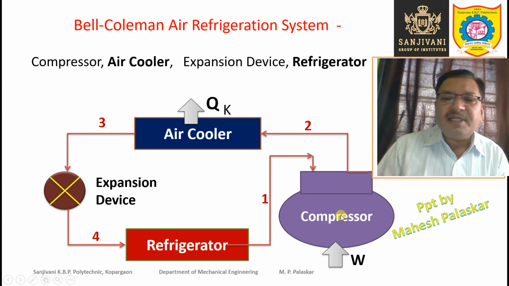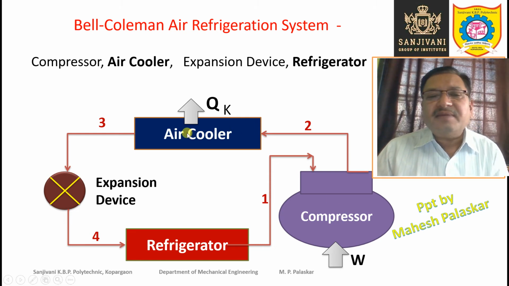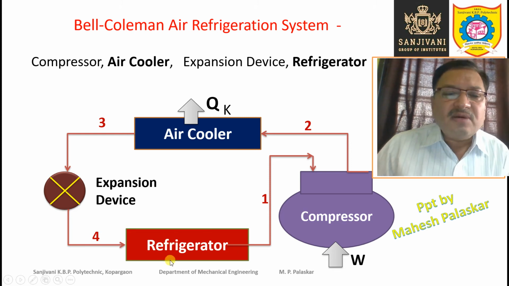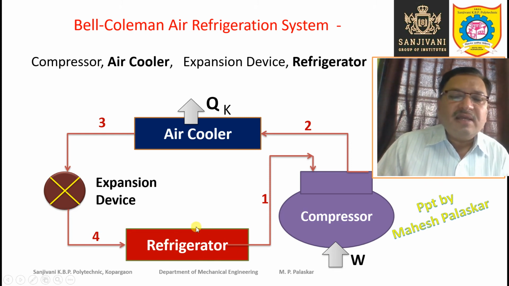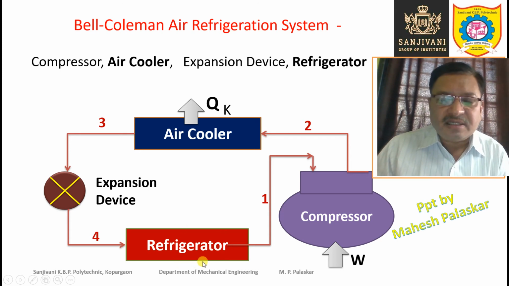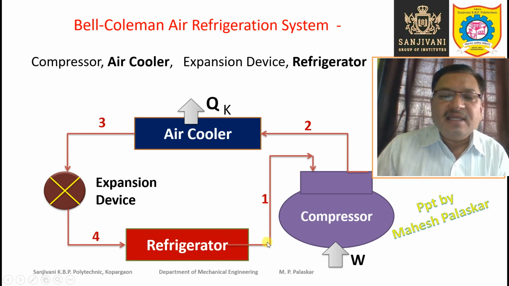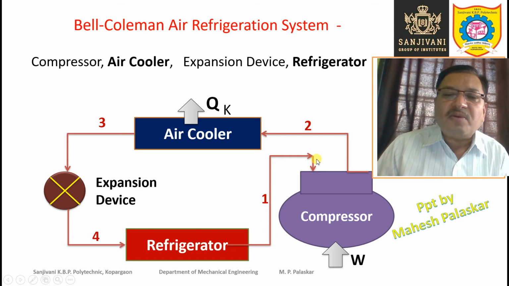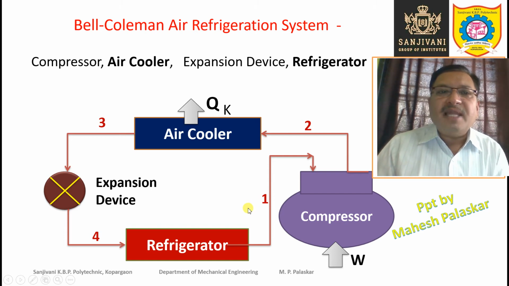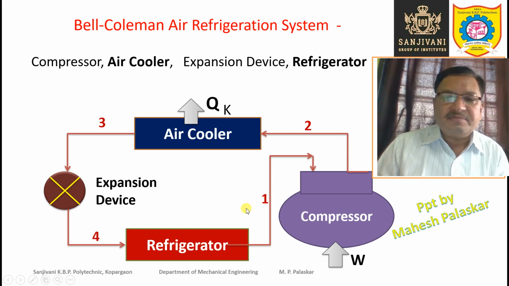Compression is done in the compressor. Heat is rejected by the refrigerant in the air cooler. Then expansion takes place in the expansion device, and the refrigerant absorbs the heat in the refrigerator and thus provides the cooling effect to the space which is surrounded by the coils of the refrigerator. Okay, and finally the refrigerant will go back to the compressor for getting compressed. So this was nothing but the Bell-Coleman air refrigeration system.